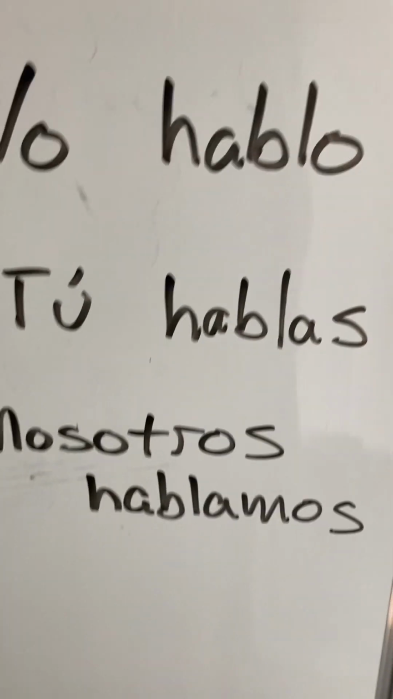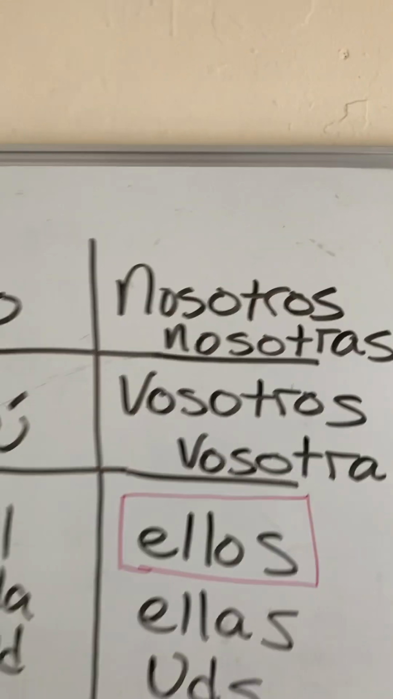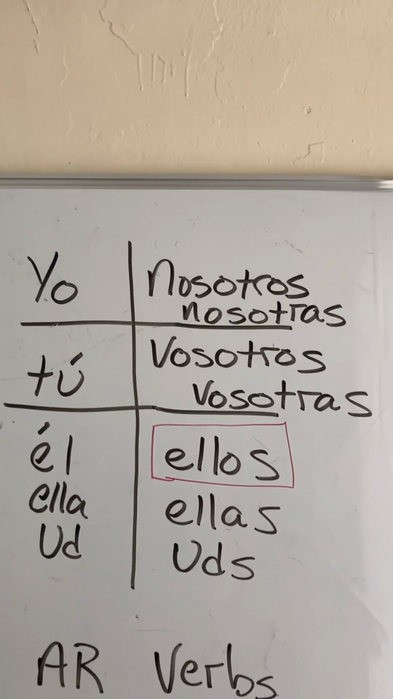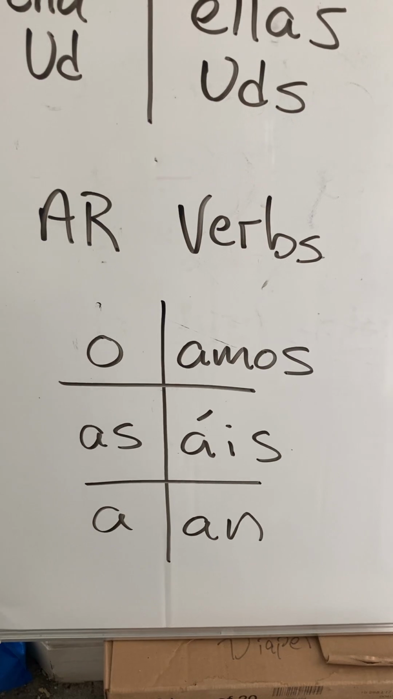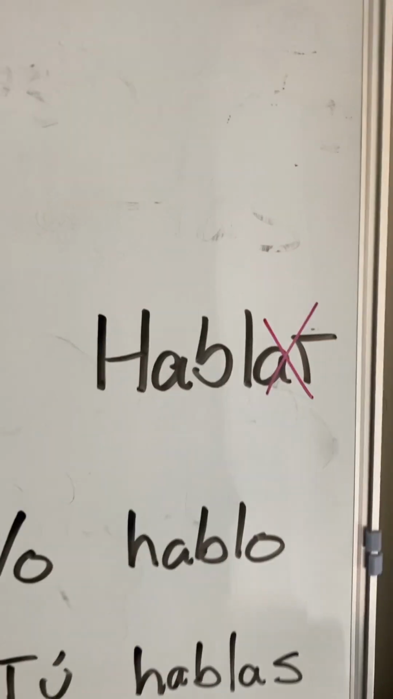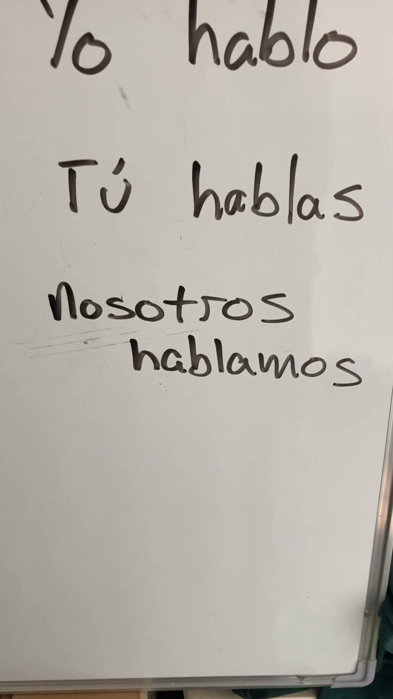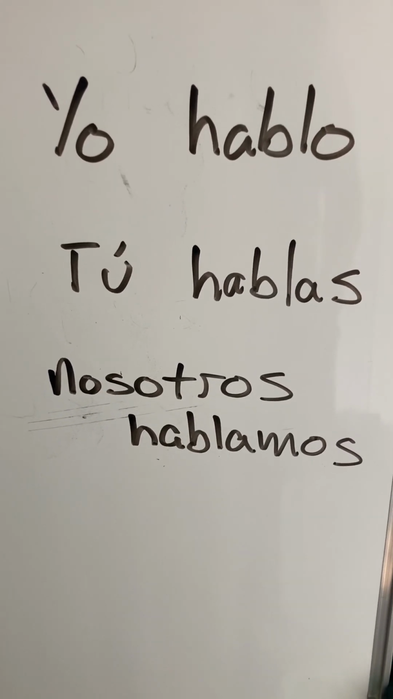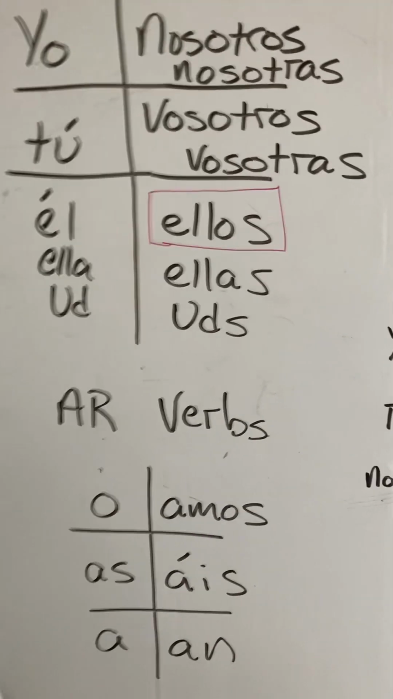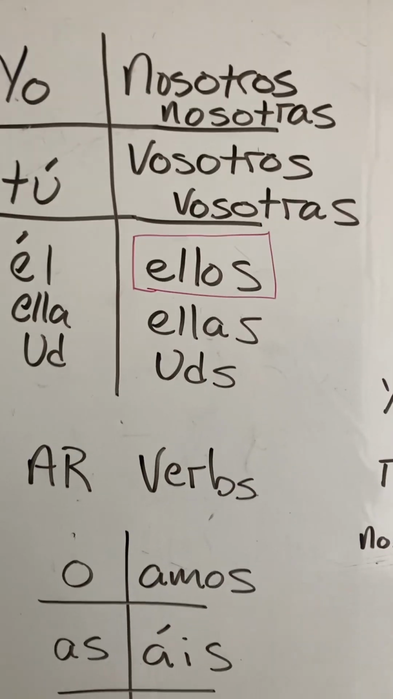Okay? If you want to use nosotros, okay, which is the top right. The top right is AMOS, so you drop the AR and you add AMOS. Nosotros hablamos. All right? And you do that for every other form. Now, obviously,